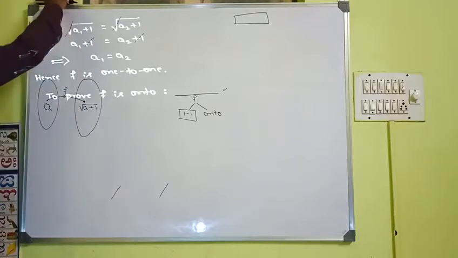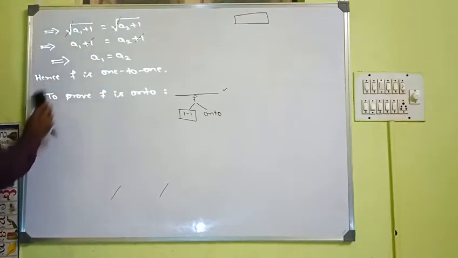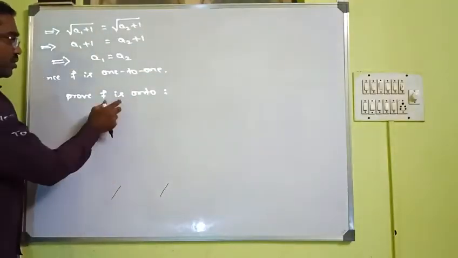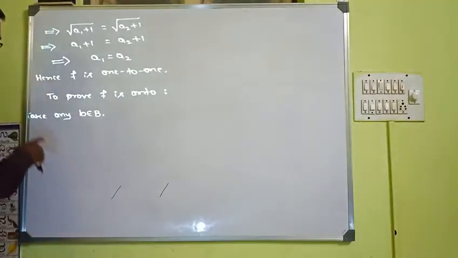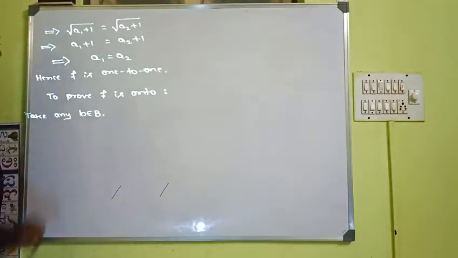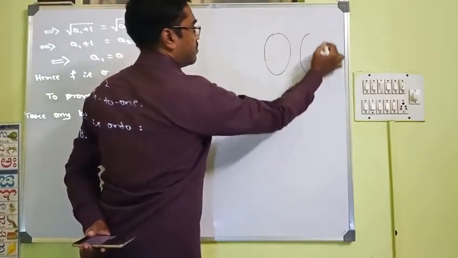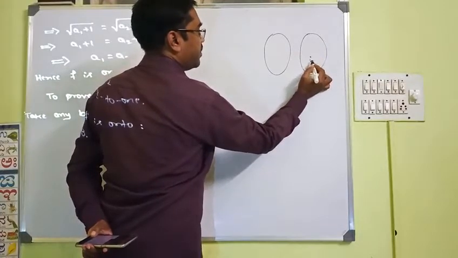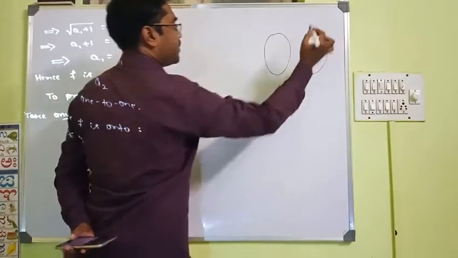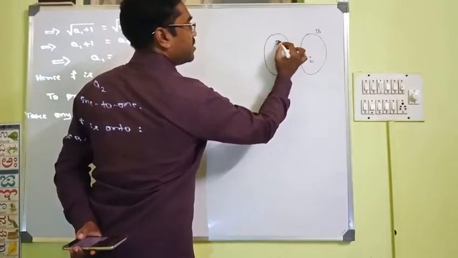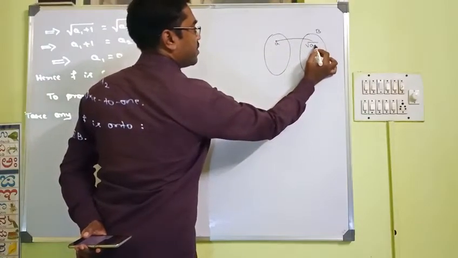Now let us prove f is onto. Take any b belonging to capital B, and we know that for any element a, the image of a will be root of a plus 1.